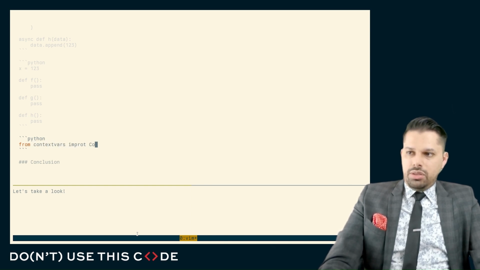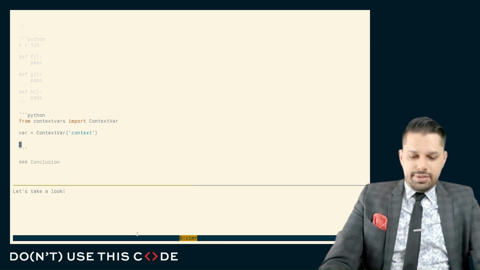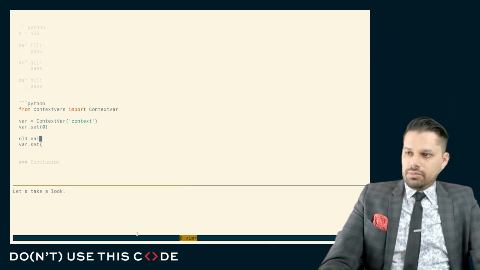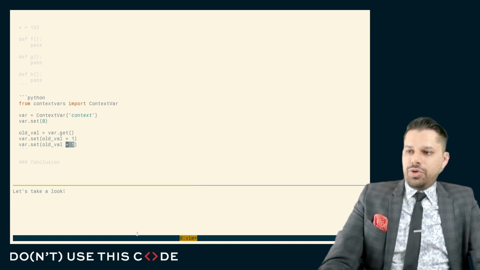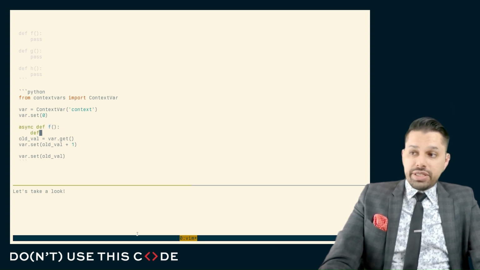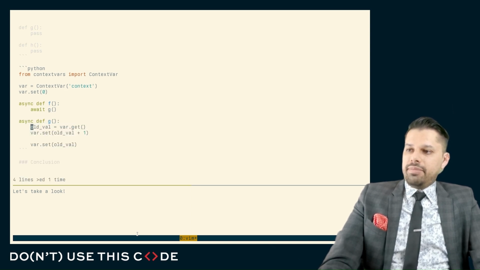This was added in very recent versions of Python, about 4 or 5 versions back. We have a context var, which takes a name, and we can set a value for this. So here, let's set an initial value. Here we can get a value out of this, and then we can set a value. And then we can set this back to the original value. We can do this in an asynchronous task that calls an asynchronous task, like that.